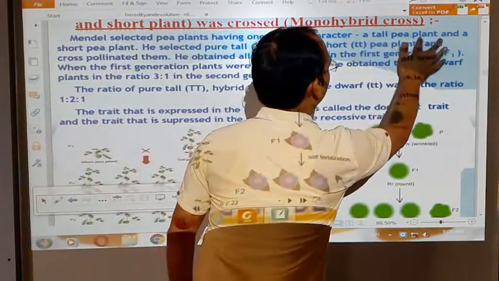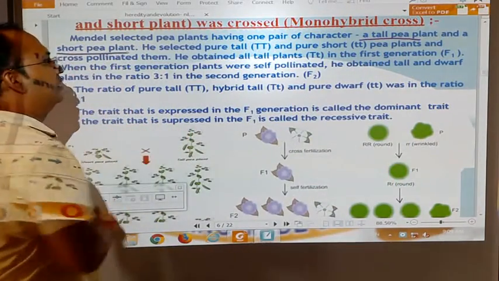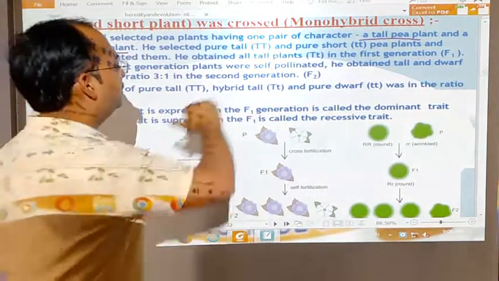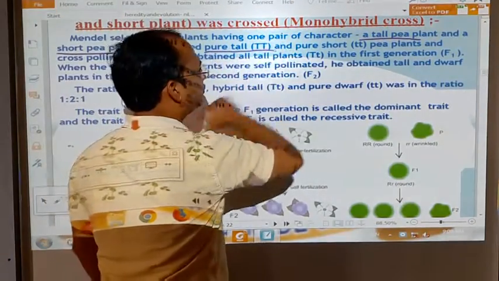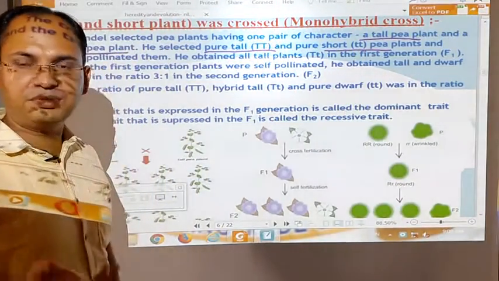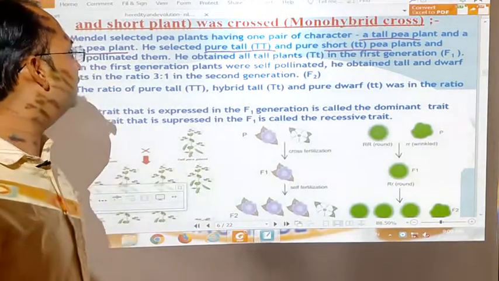He took the tall pea plant and the short pea plant. He selected pure tall and pure dwarf. Now you have understood what is the meaning of pure tall and pure short. Short is always pure because it is a recessive character. We will see why it is recessive.